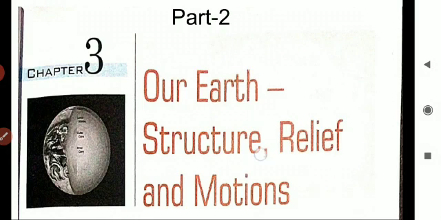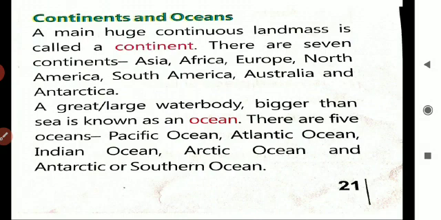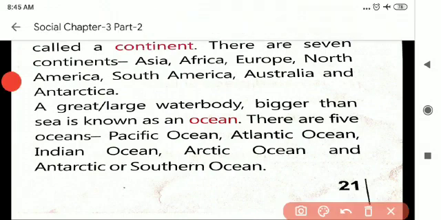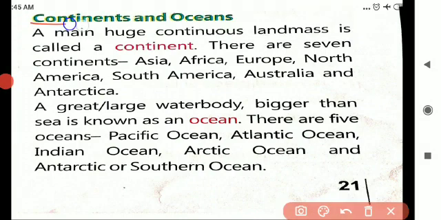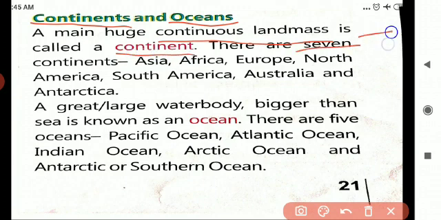Today, in this session, we are going to discuss some important topics, that is continents and oceans. What is that? Continents. C-O-N-T-I-N-E-N-T-S. Continents and oceans. A main huge continuous landmass. What is a continent, children? Continuous landmass is called a continent. There are 7 continents in the world. How many continents? 7 continents in the world.